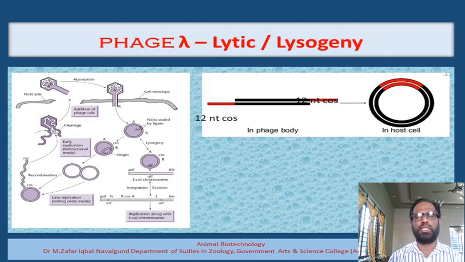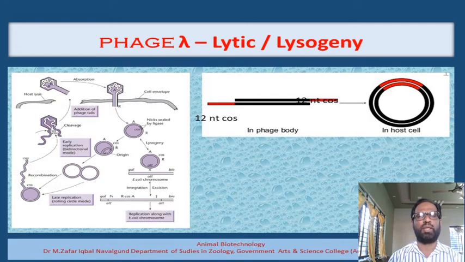This particular region is complementary to the region present in the bacteriophage DNA, and because of the complementarity between the bacteriophage lambda genome and the ATT sites in the bacterial genome, they get integrated. That's why the bacteriophage lambda DNA can only get integrated into the ATT site, and apart from the ATT site, this DNA will not get integrated into any other region. This is one of the very, very important features.